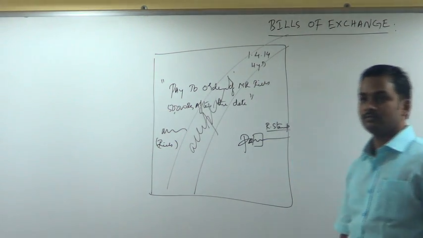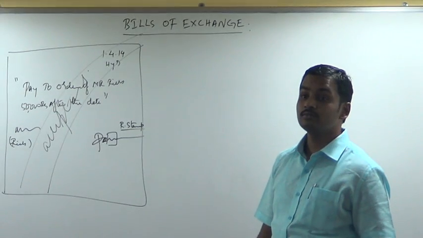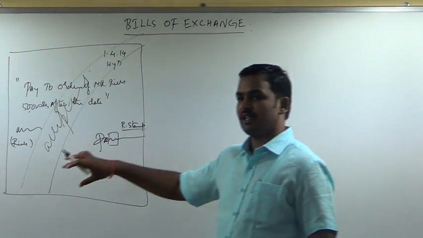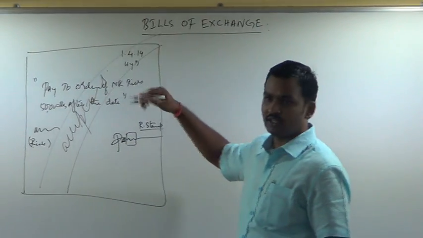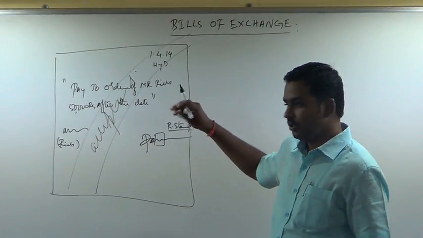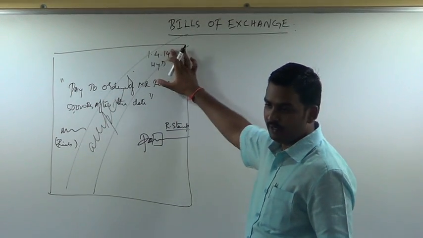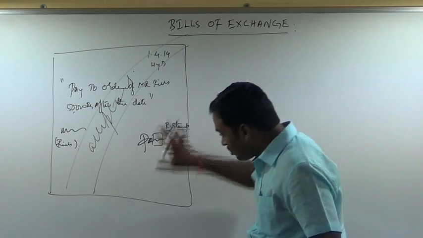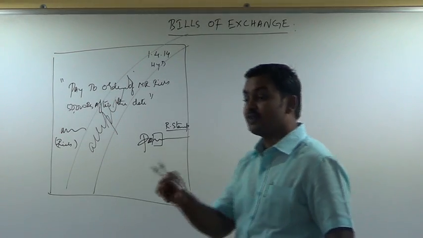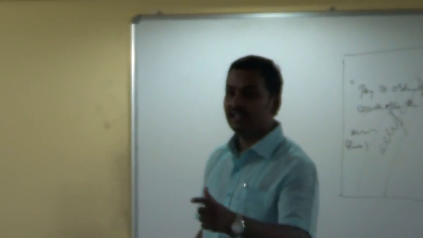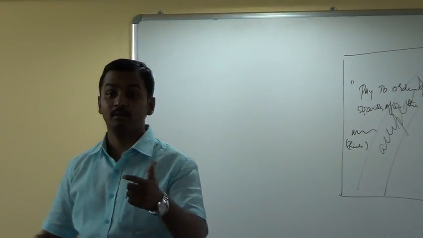Usually a stamp is kept for the word accepted. There may be a stamp or sometimes it is written by handwriting also. So the word accepted is written by Mr. Poor across the face of the bill. Now this document transforms from an ordinary paper into a valuable legal document called a bill of exchange. Read on.